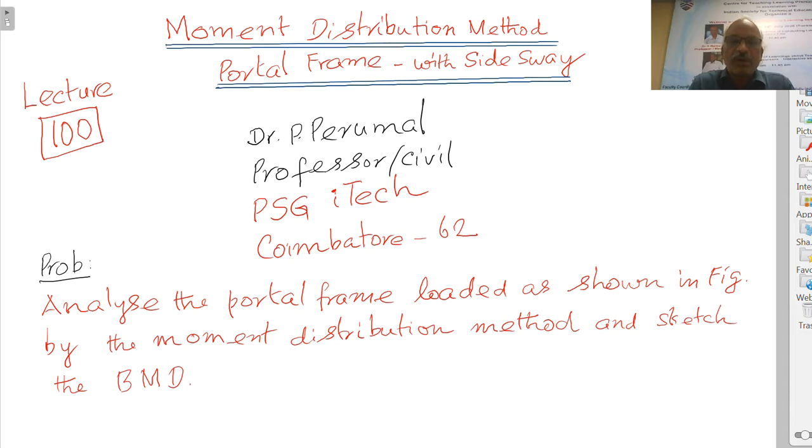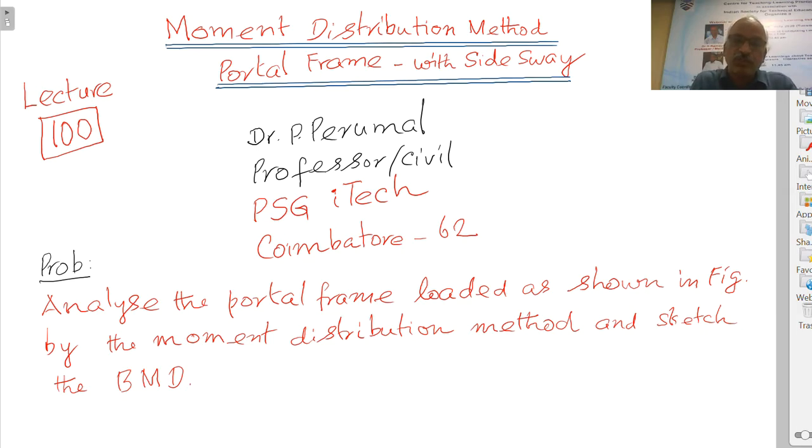Now, in lecture number 99, we have done a problem in which we considered a portal frame, and in the frame the member BC was subjected to two concentrated loads. Now, we are going to take up a problem in which the member will not be subjected to any lateral loading, only joint B will be subjected to a lateral load. Therefore, the members AB, BC and CD will not be subject to any lateral loading.